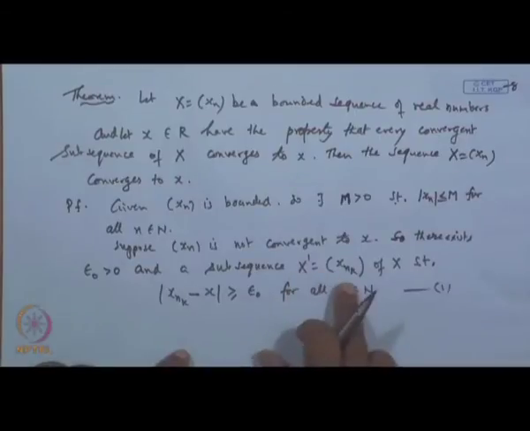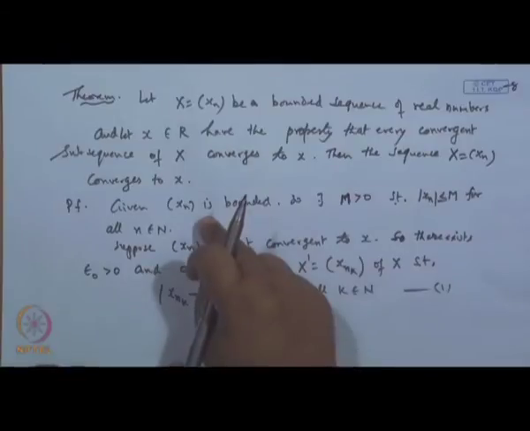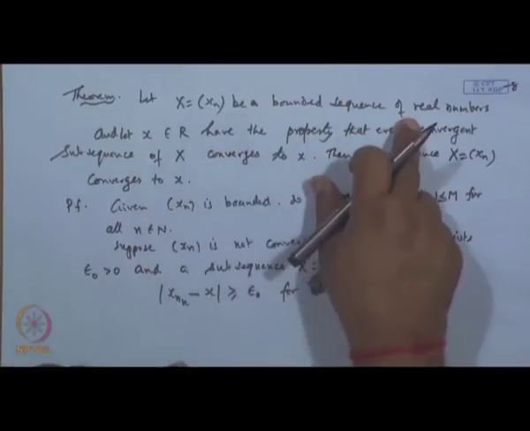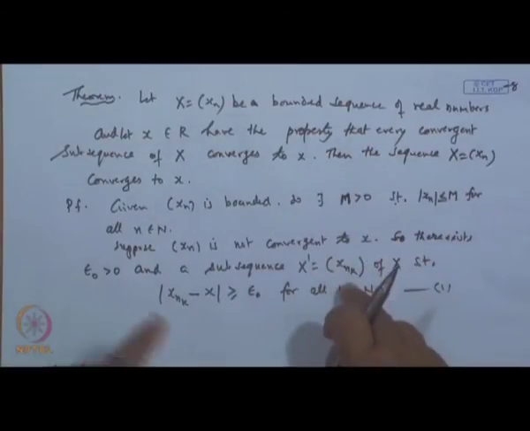Now, x dash is a subsequence, and the elements of x dash are also elements of x, and x is given to be bounded. So, the elements of the subsequence are also bounded.